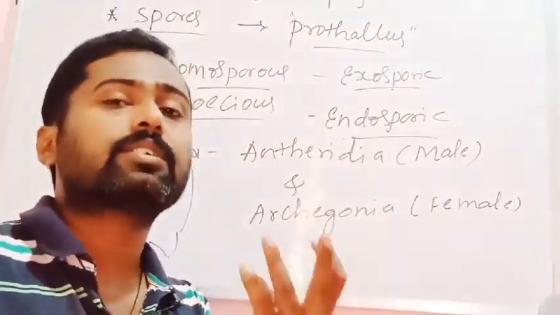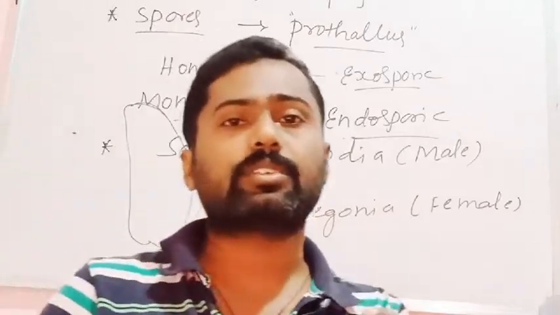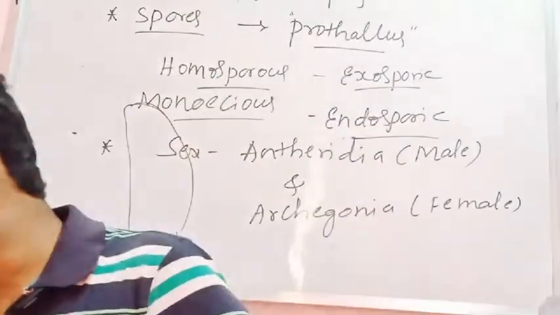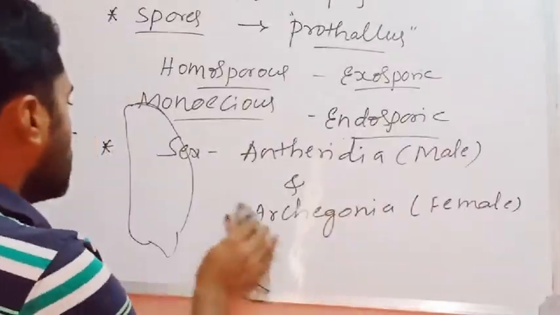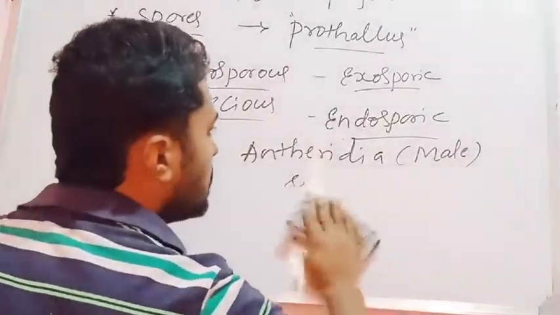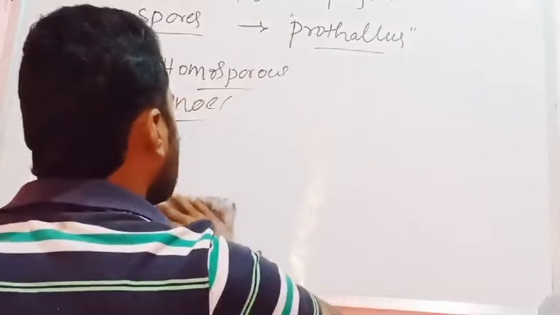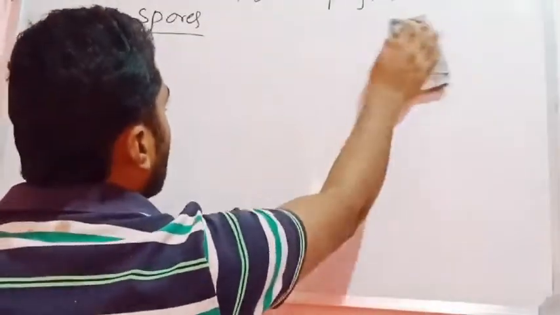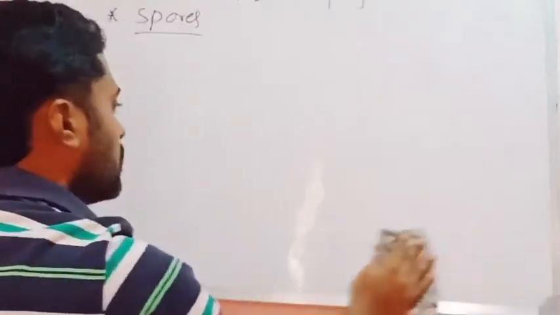The neck consists of neck canal cells and the venter consists of venter canal cells, where at the base there will be the presence of an egg. During the time of fertilization, the neck canal cells and the venter canal cells disintegrate or degenerate and ooze out at the mouth of the Archegonia as a mucilaginous mass, which is similar to bryophytes.